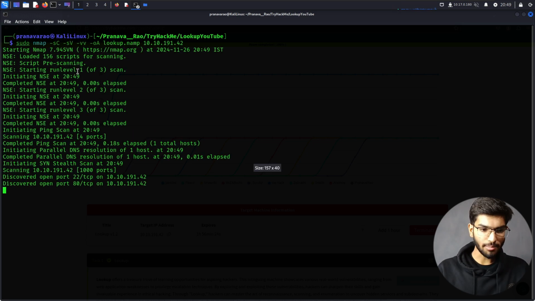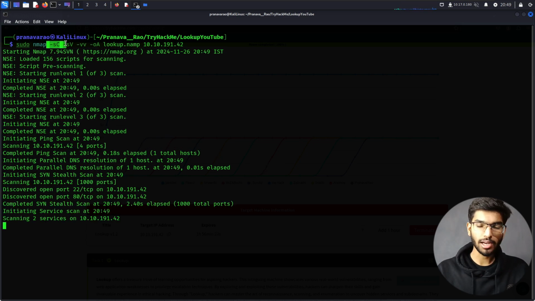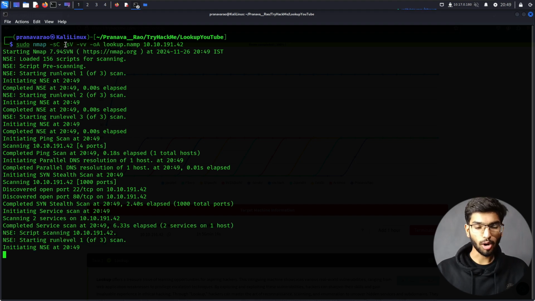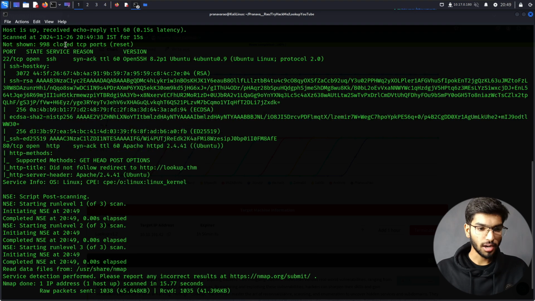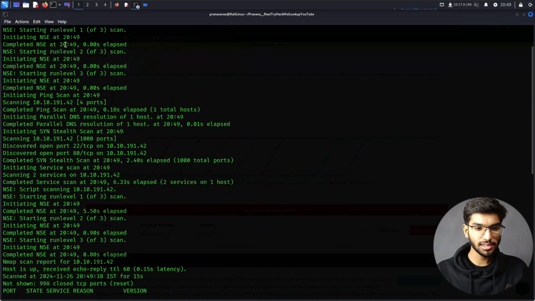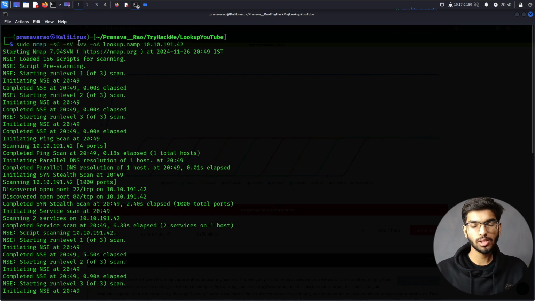What I'm doing here is running a script scan, which runs the default scripts in nmap. -sV looks for the version numbers of the services that are open on the target system, -vv gives verbose output, and -oN saves the output of this scan into a file called lookup.nmap.